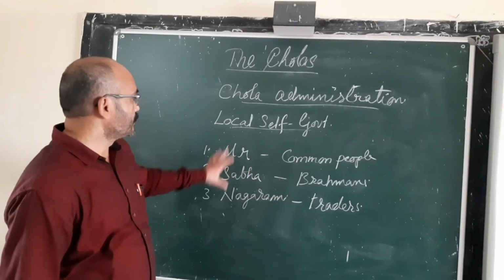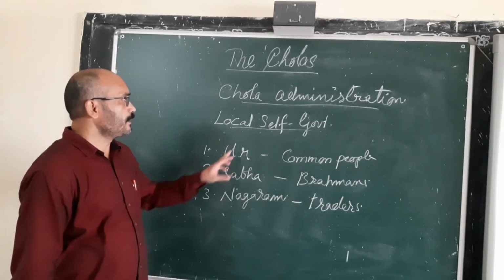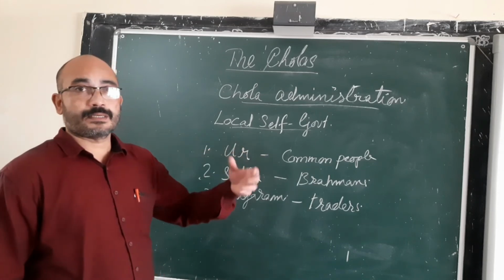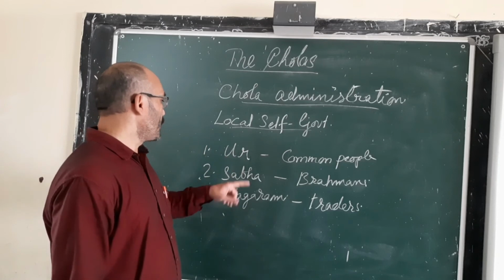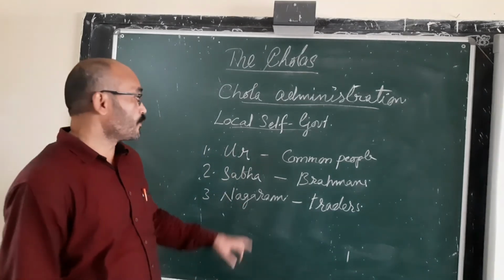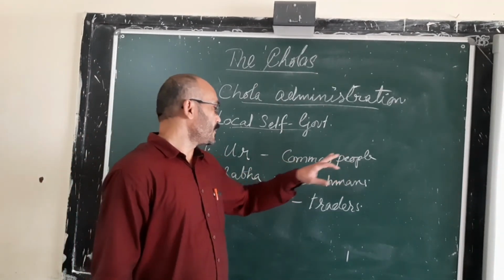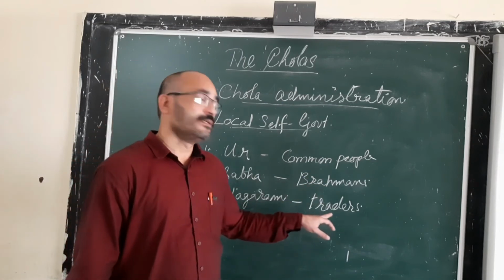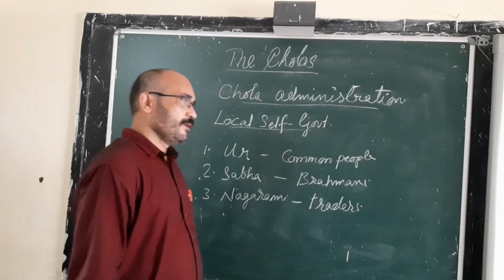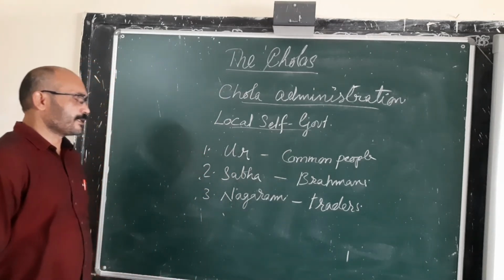So these are the three assemblies of the local self-government: Ur, Sabha and Nagara. Ur was an assembly of the common people, Sabha was an assembly of the Brahmins, and Nagaram was the assembly of the traders. That's all about the local self-government.